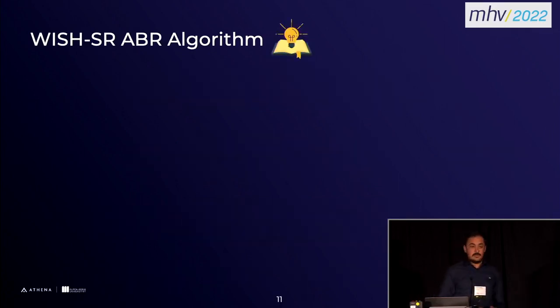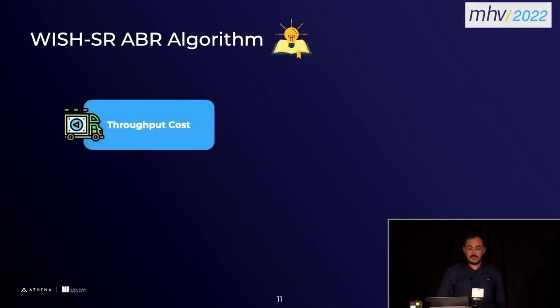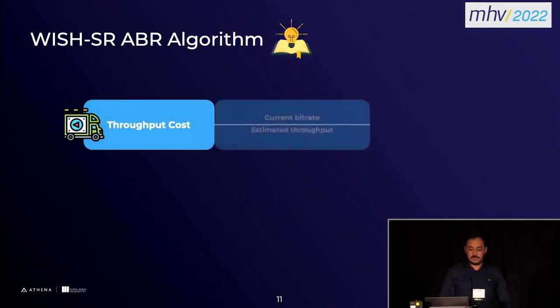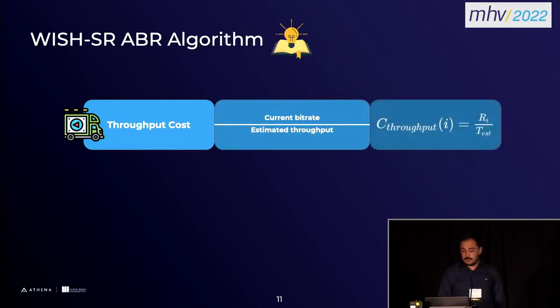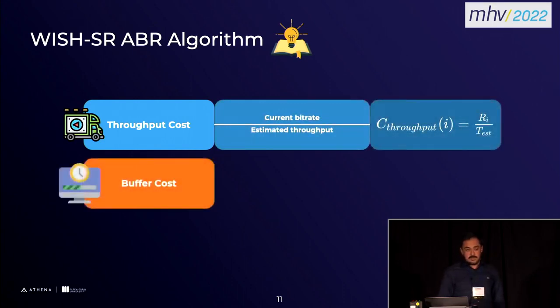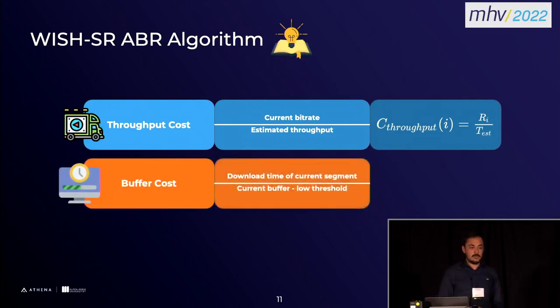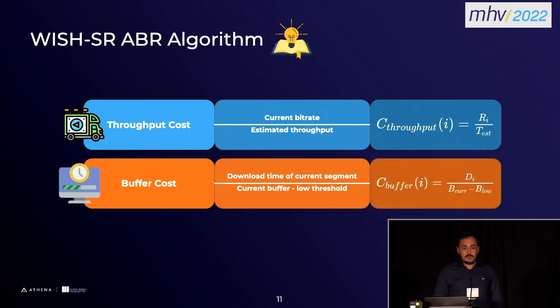So what is the ABR algorithm we use? We have 3 different cost functions here. The first one is throughput cost, which is basically the current bitrate over the estimated throughput. This is the formulation. The second cost we have is the buffer cost, which is the download time of the current segment divided over the current buffer level minus the low threshold of the buffer. These are just pretty straightforward.